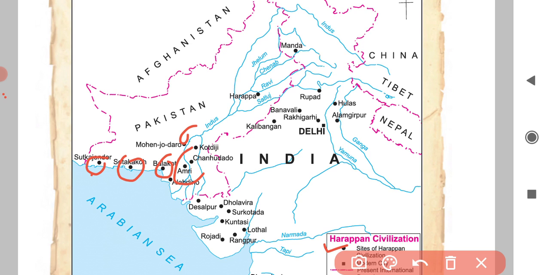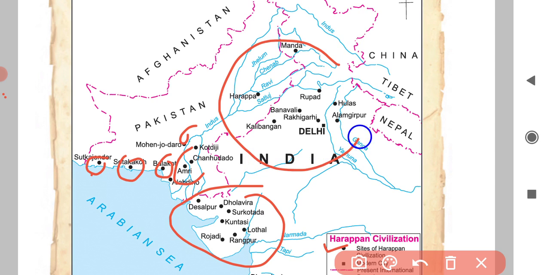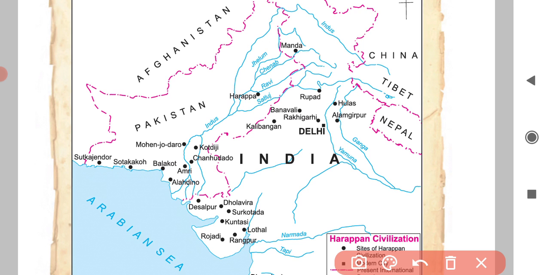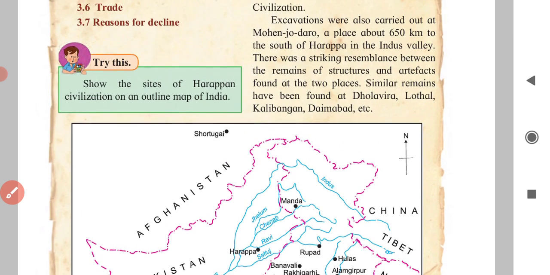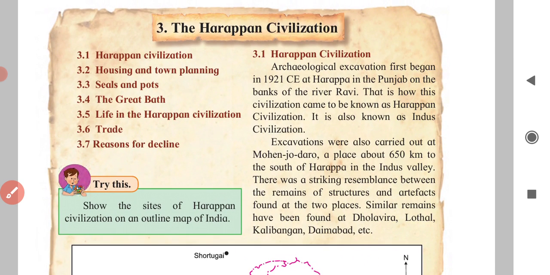These are the places where you can find the dots, and they come under Harappa civilization. Now shall we go to the next, 3.1? Harappa civilization.